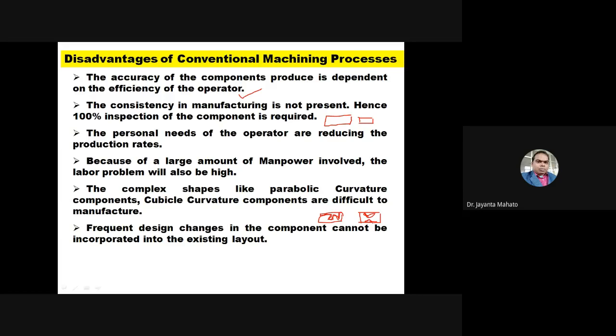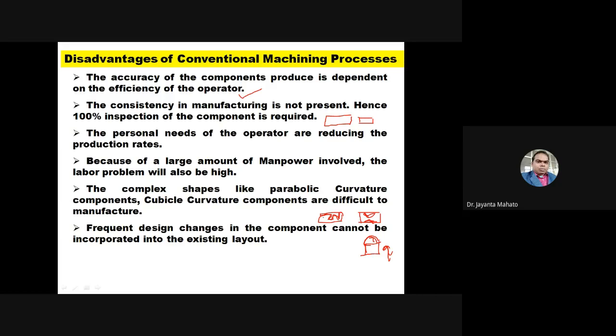To generate a U type of groove, obviously a U type of tool is required. This U type of tool head is required in this case, and this tool will feed along this direction, and according to the shape of the head of this tool, we will get the desired shape.